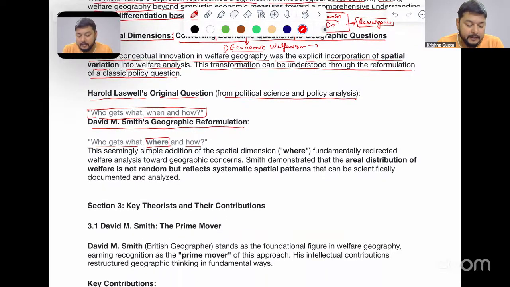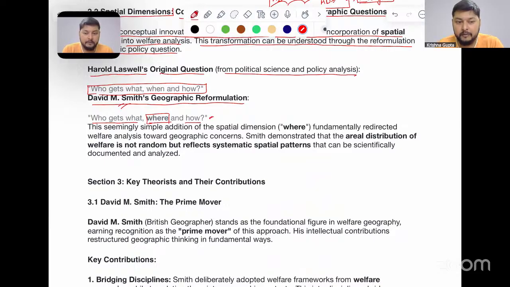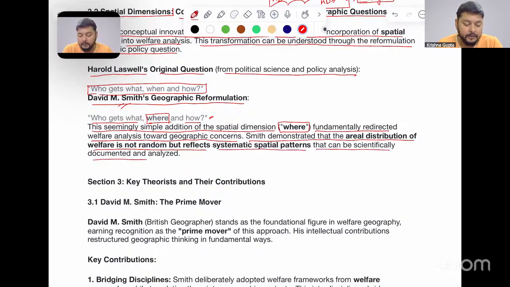So here we see that D.M. Smith converted this economic question, who gets what, when, and how, to who gets what, where, and how. This became an important part for the understanding and application of welfarism and welfare geography over geographical studies. This seemingly simple addition of the spatial dimension fundamentally redirected welfare analysis towards geographic concern. Smith demonstrated that the areal distribution of welfare is not random, but reflects systematic spatial patterns that can be significantly documented and analyzed.